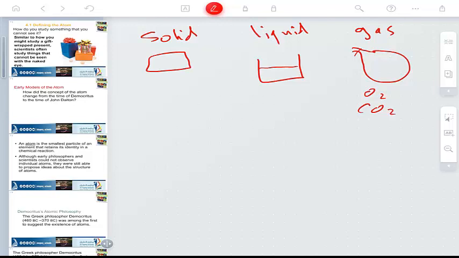If it's a solid, it's made of atoms. If it's a liquid, it has molecules and each molecule has atoms. If it's a gas, whether oxygen, carbon dioxide, or any kind of gas, it has molecules, and these molecules are composed of atoms as well. It means any kind of matter has something called atom.